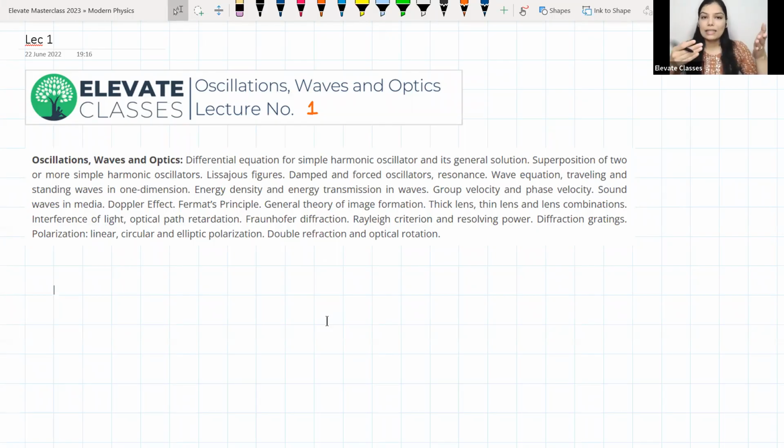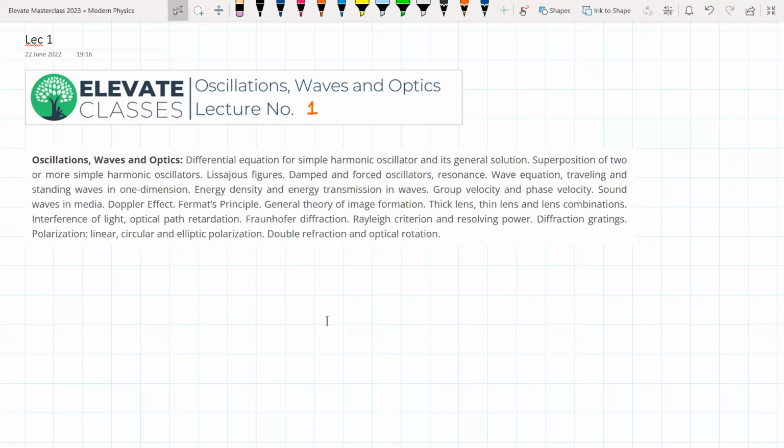Why these three topics have been clubbed together is because without the understanding of oscillatory motion, or how a simple harmonic oscillator works, you cannot appreciate wave motion. Because what is a wave? A wave is made by a collection of a large number of oscillators.